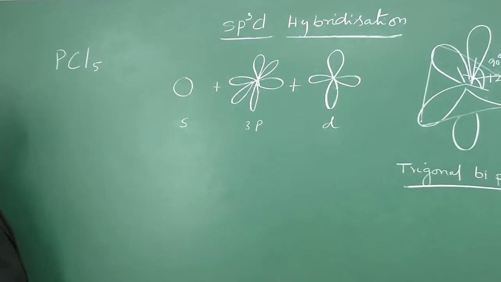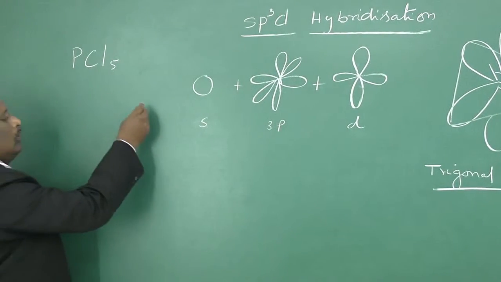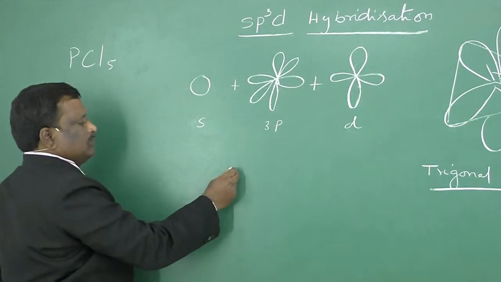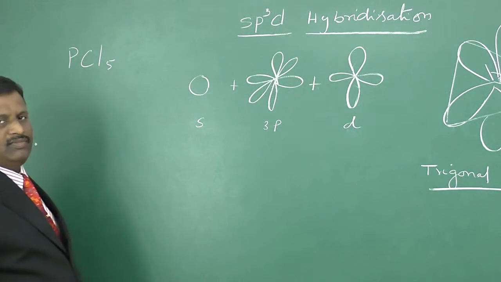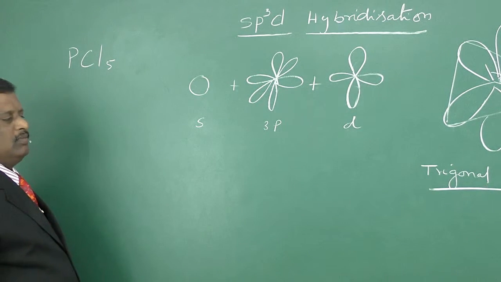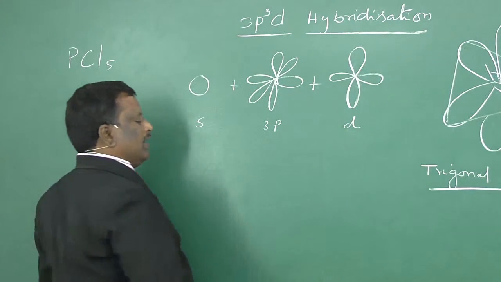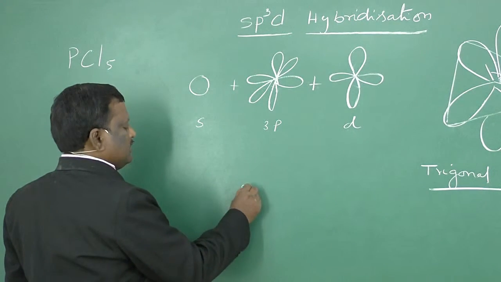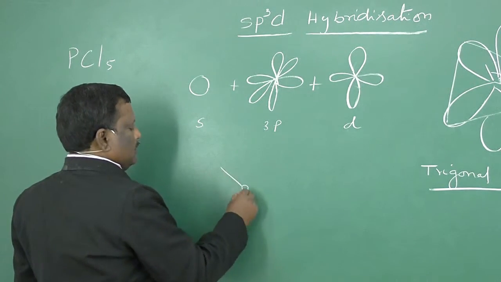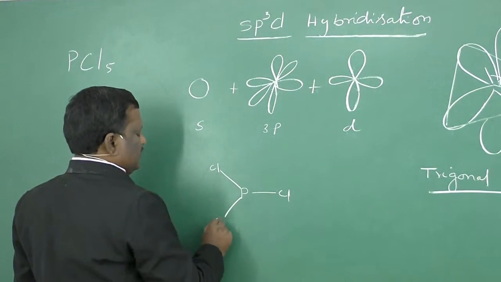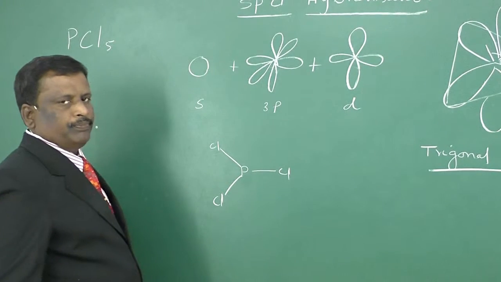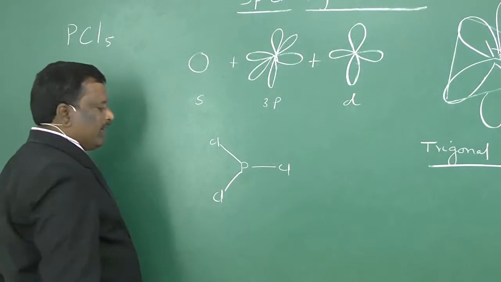The PCl5 molecule: one phosphorus atom is bonded with 5 chlorine atoms. Here this is phosphorus. 3 chlorine atoms are bonded with phosphorus like this. They are in one plane and the angle is 120 degrees.